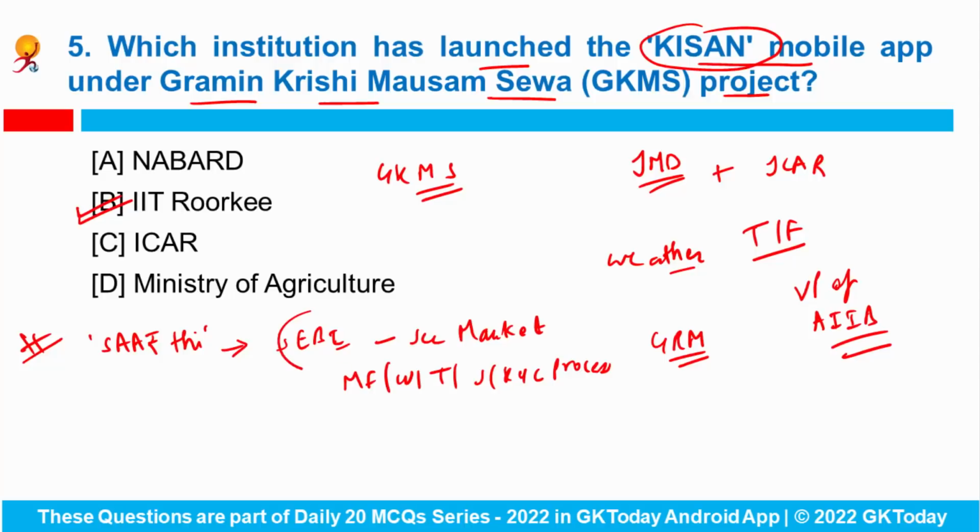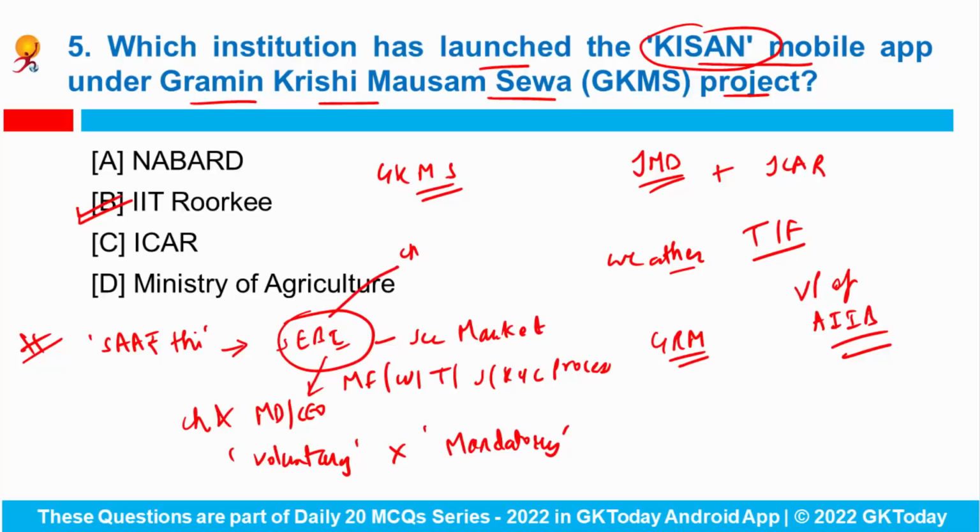Now talking about SEBI, recently it has decided to make provisions for separation of the roles of chairperson and MD and CEO as voluntary, and now it would not be mandatory anymore. Who is the chairperson of SEBI? Mr. Ajay Tyagi, and headquarters lies in Mumbai, and this institution was founded in the year 1992.